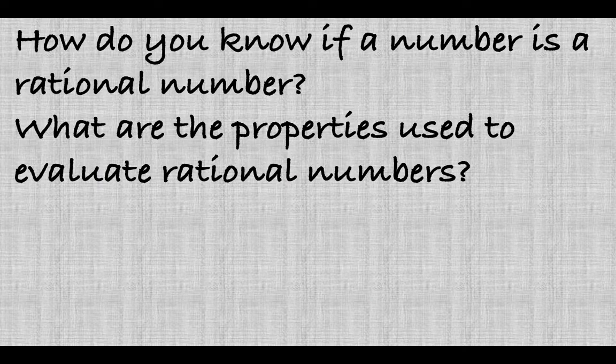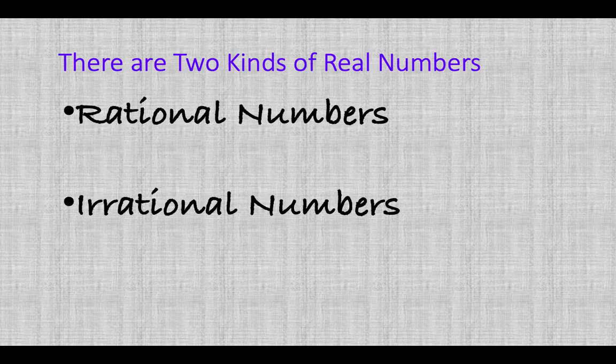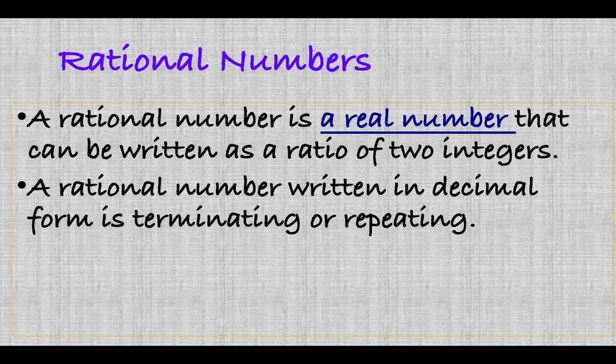How do you know if a number is a rational number? What are the properties used to evaluate rational numbers? Very good question, Lakshmi ma'am. We have to identify what are rational numbers and irrational numbers. Basically there are two kinds of real numbers, rational numbers and irrational numbers. Rational numbers are real numbers that can be written as a ratio of two integers.